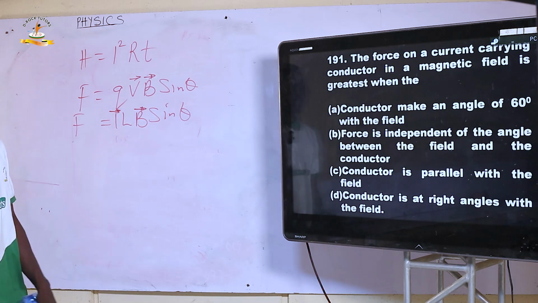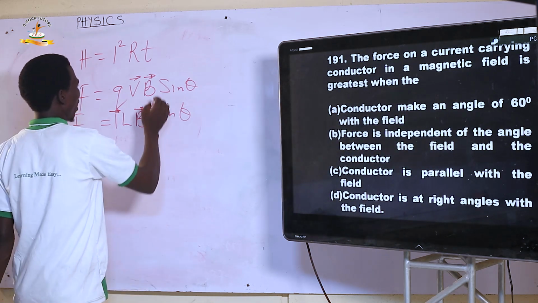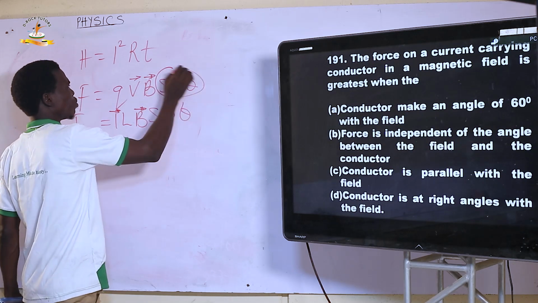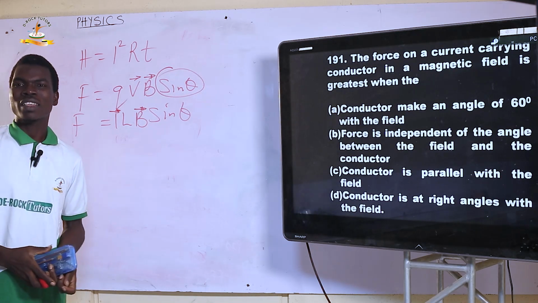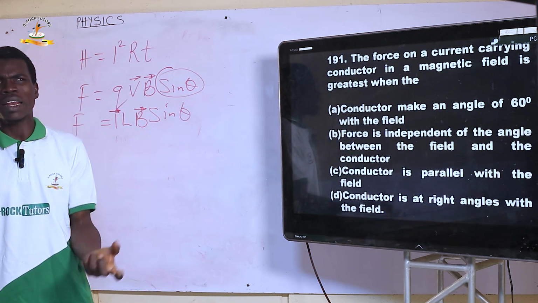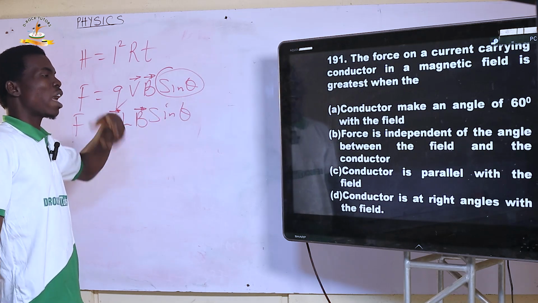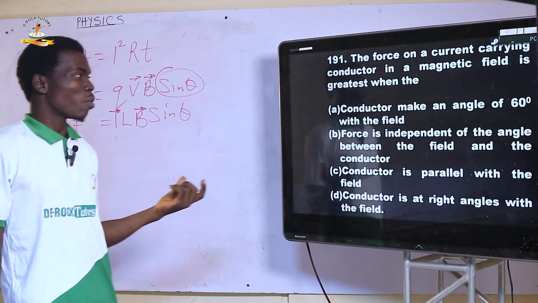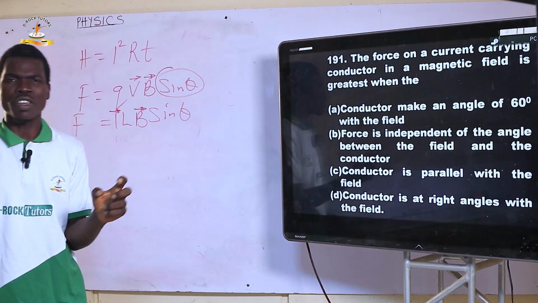So what happens when it is going to be maximum? You just focus on the sine of the angle. When is sin theta going to be maximum? Sin theta will be maximum at 90 degrees, because sin 90 is 1. Definitely this force is always maximum when theta is 90 degrees.